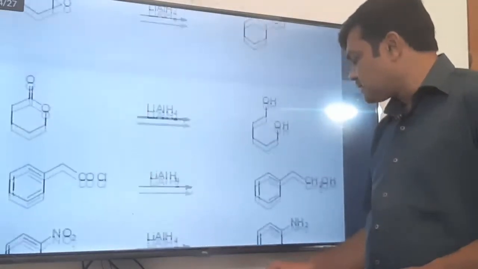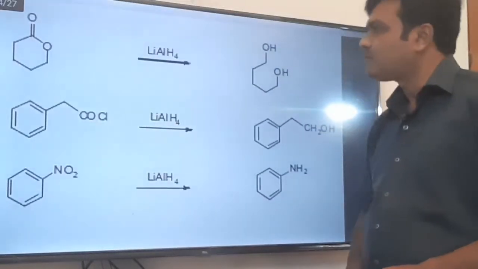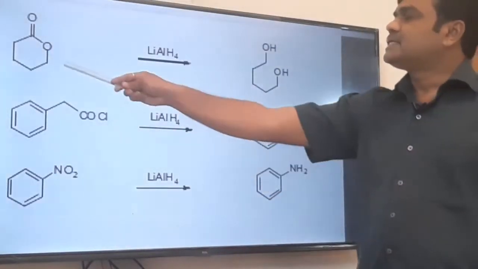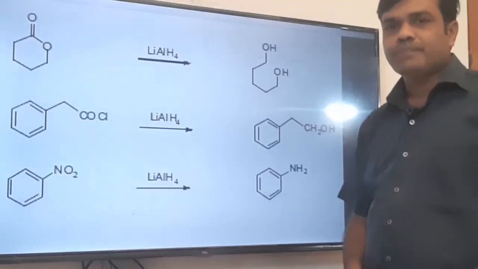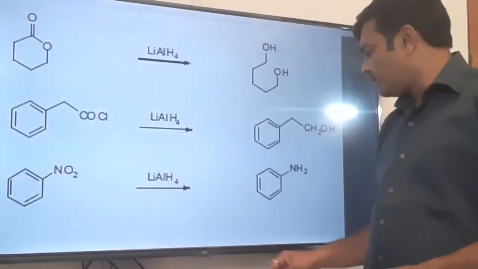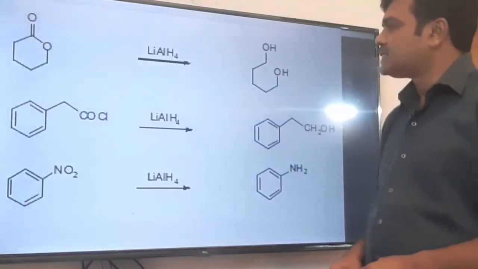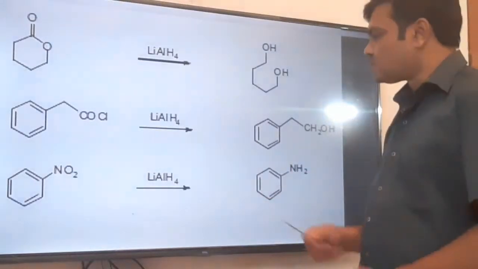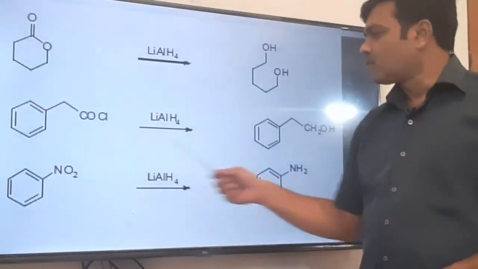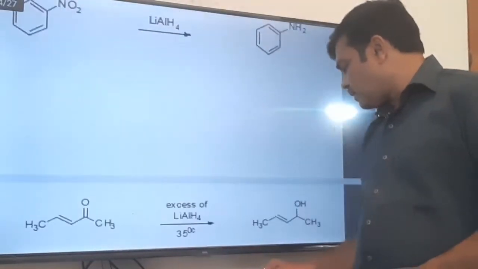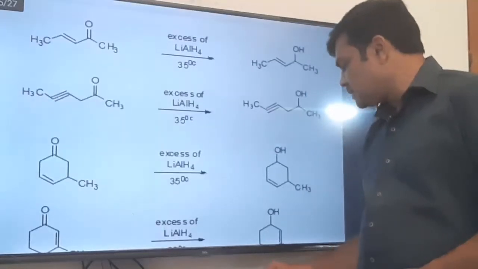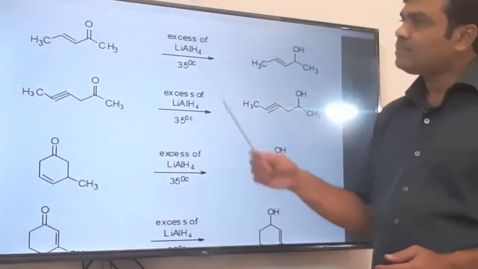The ring opening depends upon the substituent pattern on the epoxide. Cyclic esters, that is lactones, are reduced to alcohol, an isolated diol we can say. Acid chlorides are reduced to primary alcohol. Nitro group is reduced to NH2. All these functions we have discussed in the earlier lecture.